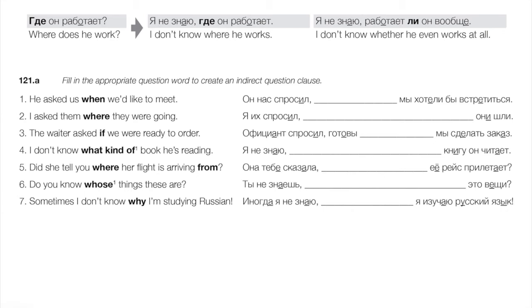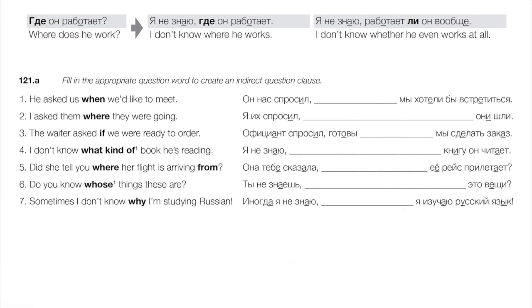Number 5, did she tell you where her flight is arriving from? From where in Russian, that's откуда. Она тебе сказала, откуда ее рейс прилетает? Number 6, do you know whose things these are? There's our second question word, чей, which is a special modifier. It's adjectival, it modifies a noun. Here we've got a plural, вещи. Whose things are these? Ты не знаешь, чьи это вещи? Number 7, sometimes I don't know why I'm studying Russian. Иногда я не знаю, почему я изучаю русский язык.